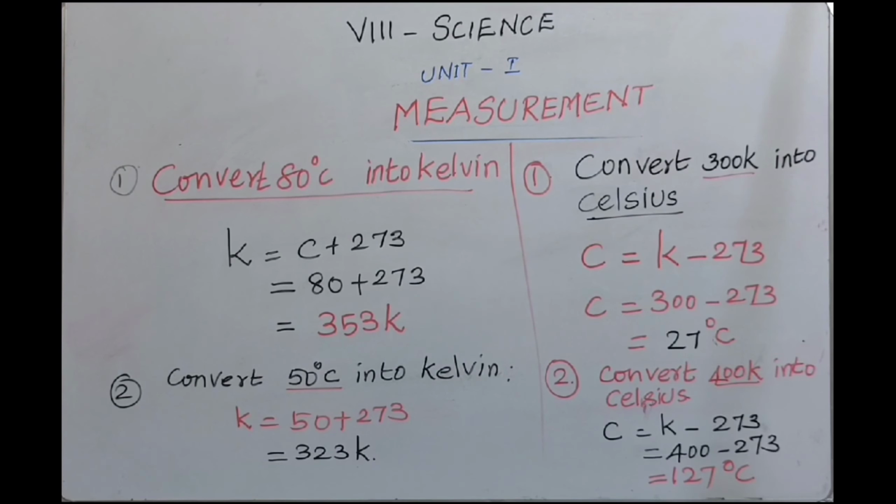So we can easily convert Celsius into Kelvin and Kelvin into Celsius. To convert Celsius into Kelvin, the formula is K equals C plus 273. To convert Kelvin into Celsius, the formula is Celsius equals Kelvin minus 273.